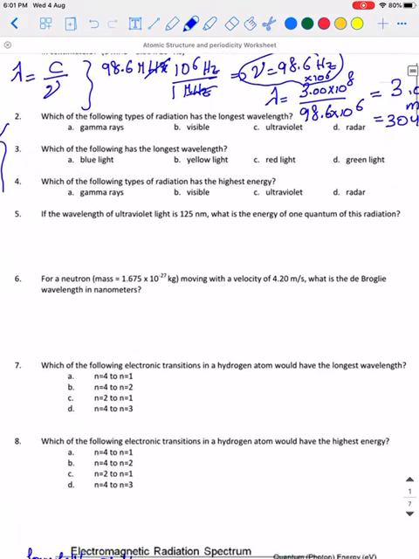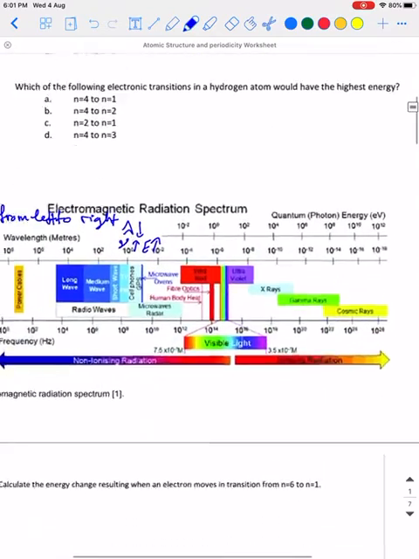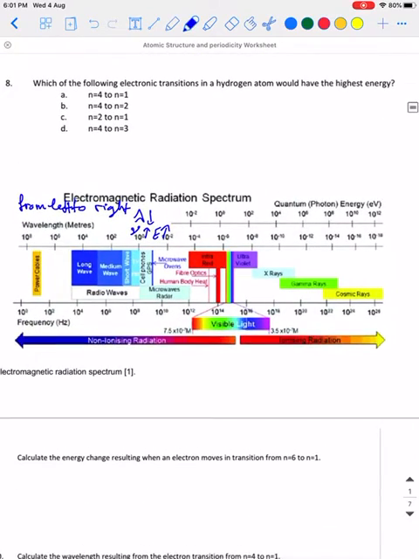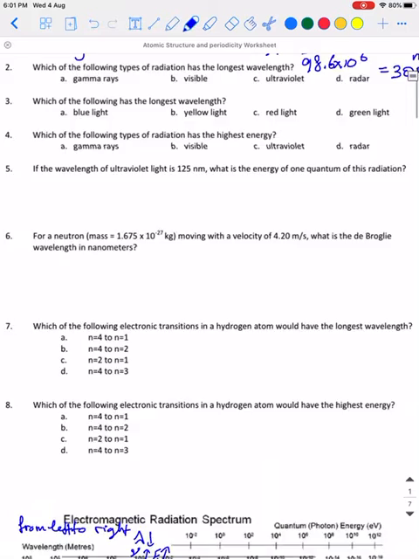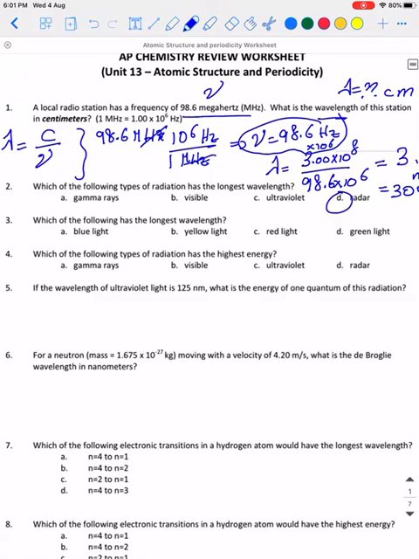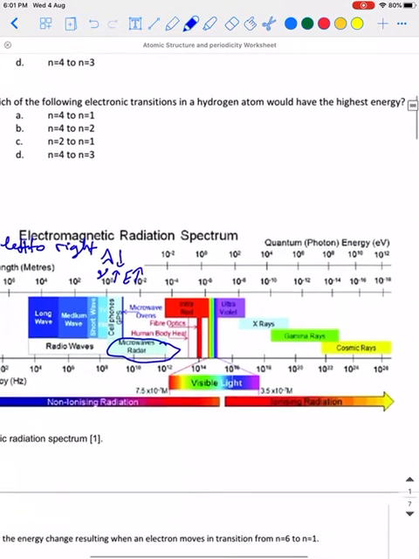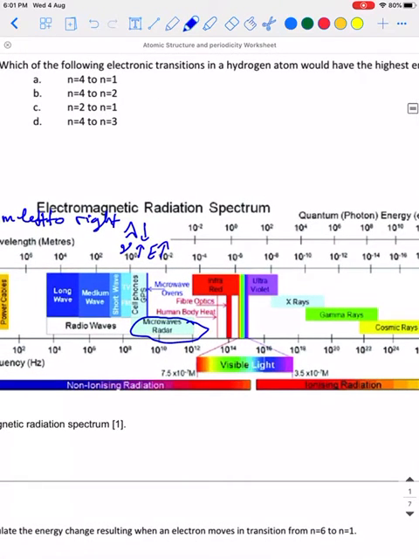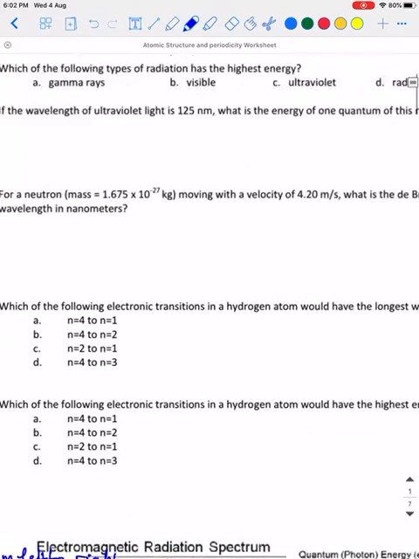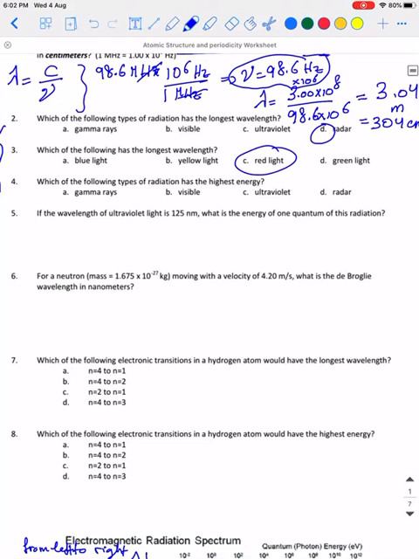In number 2, we have options: gamma rays, visible, ultraviolet, radar. If we look here, we will see the radar has the longest lambda wavelength with respect to the rest that he mentioned. So the best answer is radar. Number 3, which of the following has the longest wavelength? Blue light, yellow light, red light, and green light. If we look here in the visible region, the one with the longest wavelength goes for red. So the answer is red light.